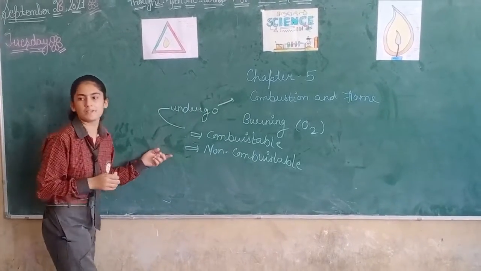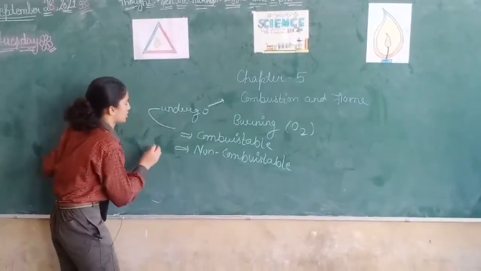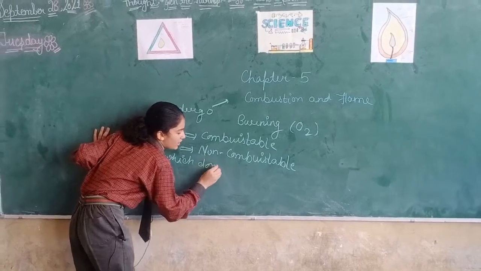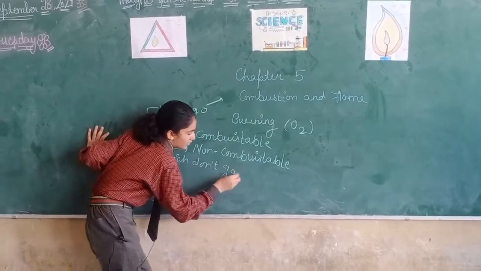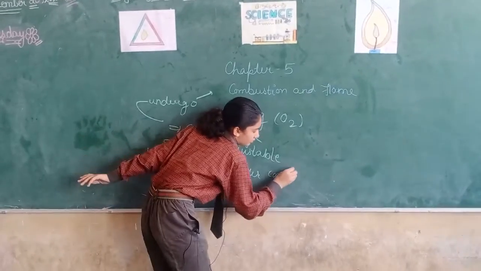And non-combustible substances are those substances which do not undergo combustion.